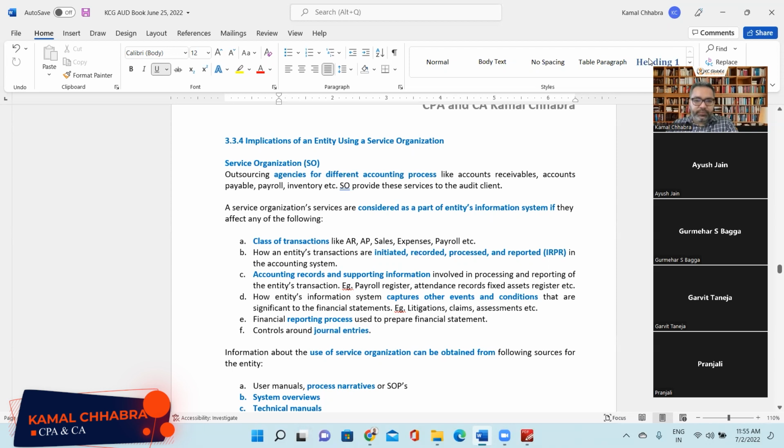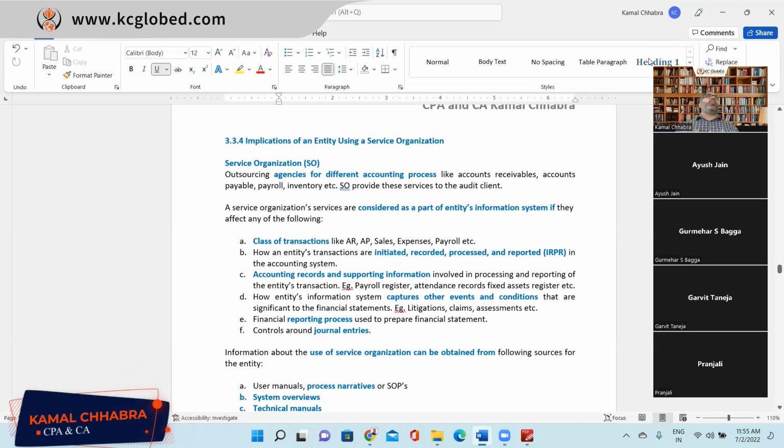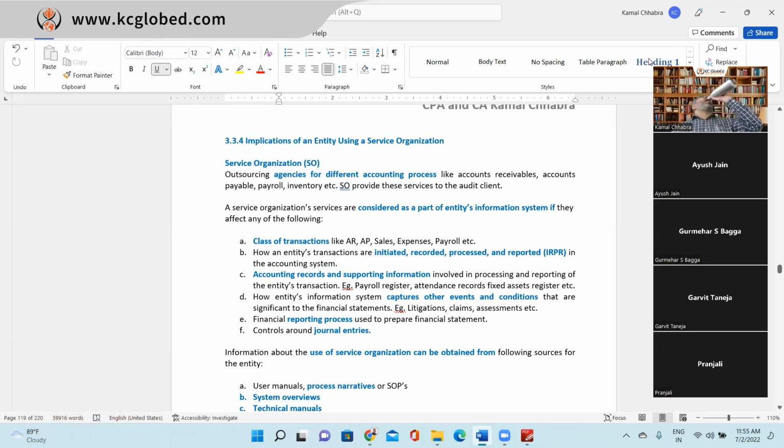Yes, please. So the OnPay auditor is issuing two types of reports, SOC 1 and SOC 2 reports, to the management, right? And whichever report management wants. Okay. So both the reports are related to controls. One is for operating effectiveness and the other one is on design effectiveness. Now that auditor is the statutory auditor of OnPay.